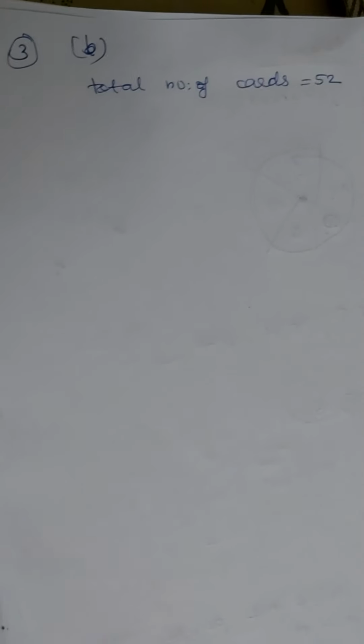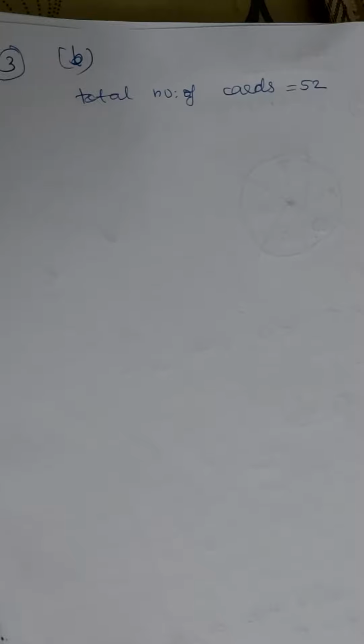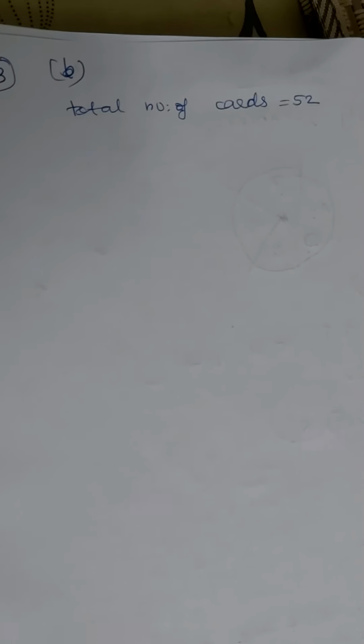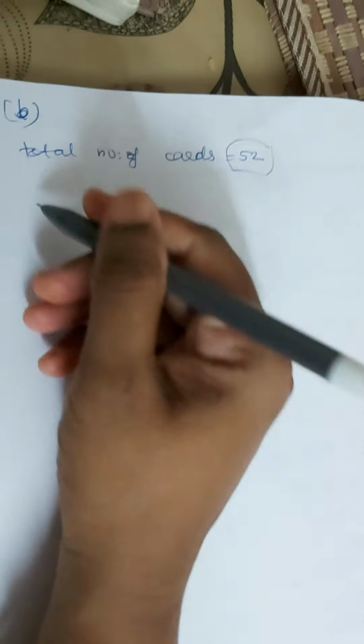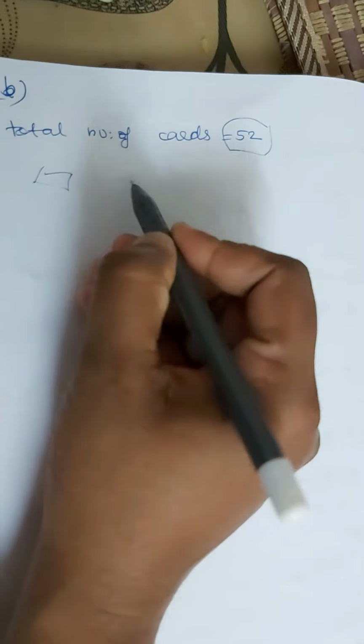Next we can continue the same question, case number 3, B part. Probability of getting an ace from a well shuffled deck of 52 playing cards. So I hope all of you know about playing cards. Total number of cards in a set is equal to 52. Out of this 52, you know that 4 sections are there.